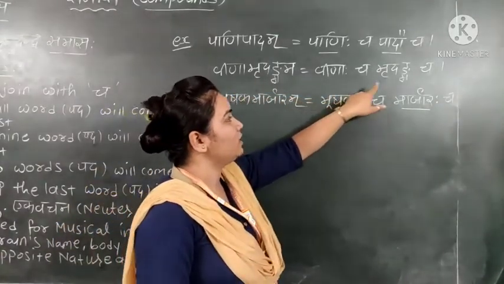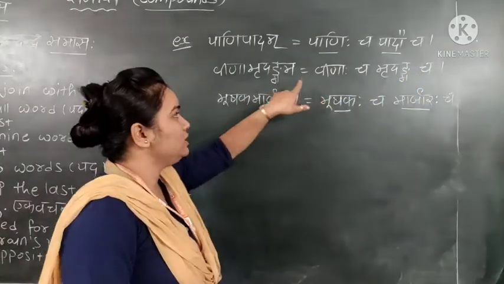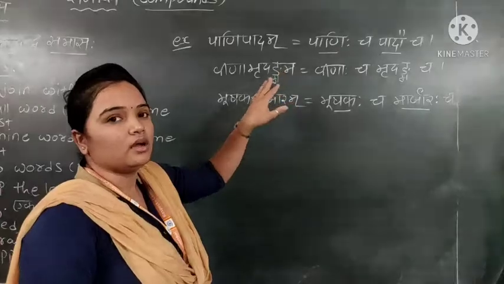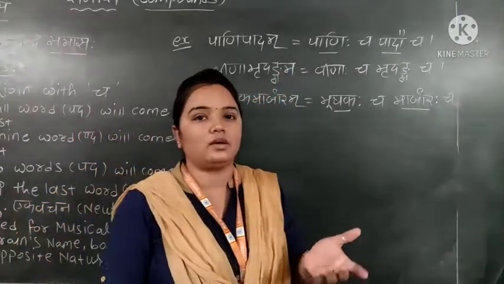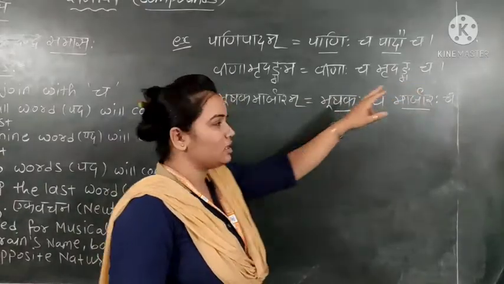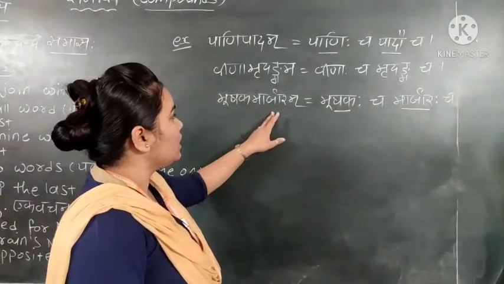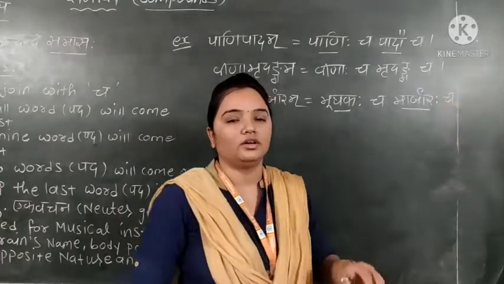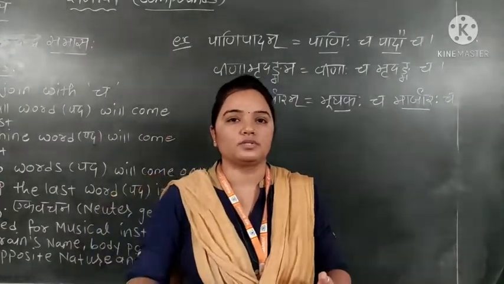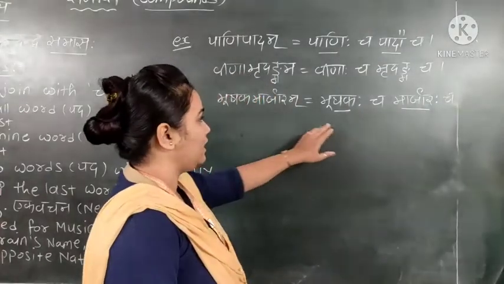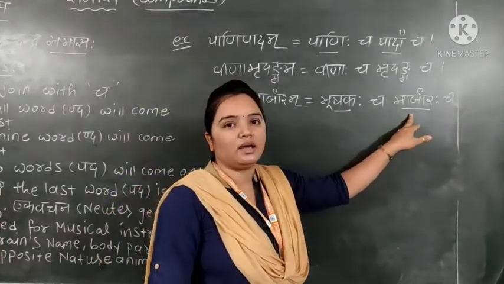So veena cha mridanga cha. This is the instrumental equipment, means this is the name of musical instruments. Now the third, mushakah marjaram. So mushakah cha marjarah cha. This is the name of opposite nature animals. Mushakah means the rat and marjarah means the cat.